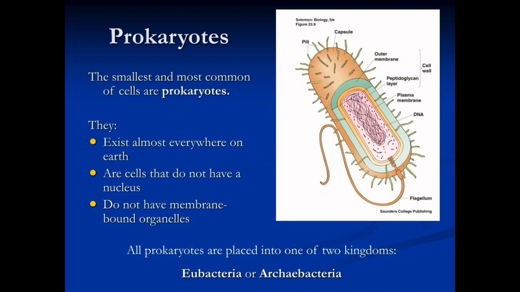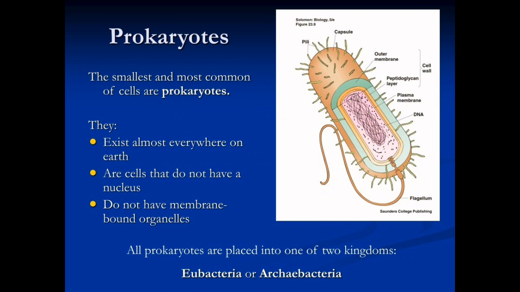Firstly, I want to tell you about prokaryotes. The smallest and most common of cells are prokaryotes. You can observe here the structure of prokaryotes in the diagram. Pili, capsule, outer membrane, peptidoglycan layer, plasma membrane, DNA and flagellum are the components of a prokaryote cell.